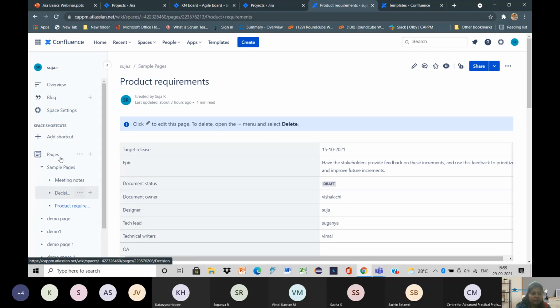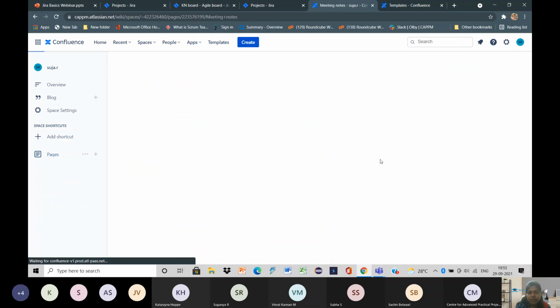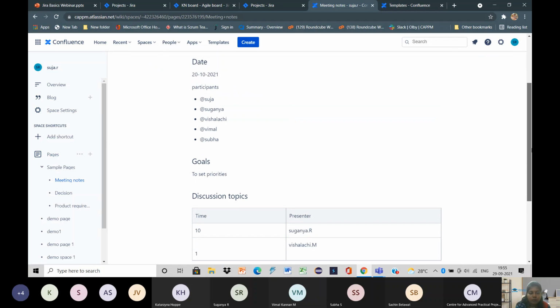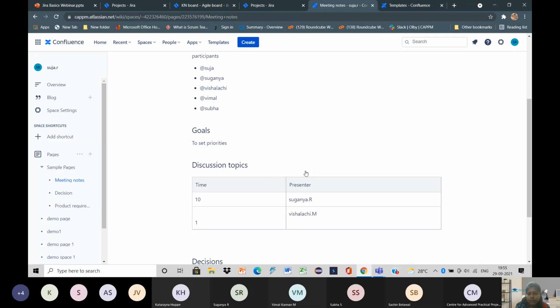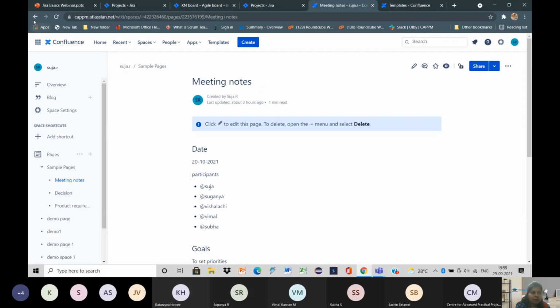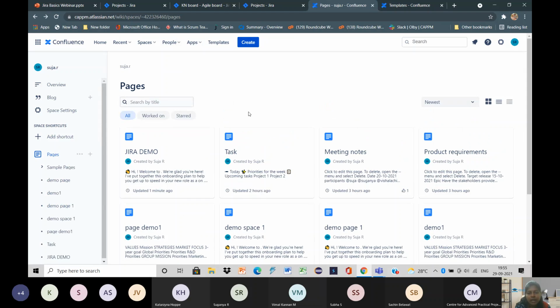Like this, we have several options. Let us go randomly. I will show you these meeting notes. You can put the date and the participants in that meeting, our goal, what topics you are going to discuss, and the time will be mentioned. This is about spaces. So this is the basics of Jira and Confluence. If you have any doubt, clarification, or feedback, you can tell me and I will clear it. Thank you.